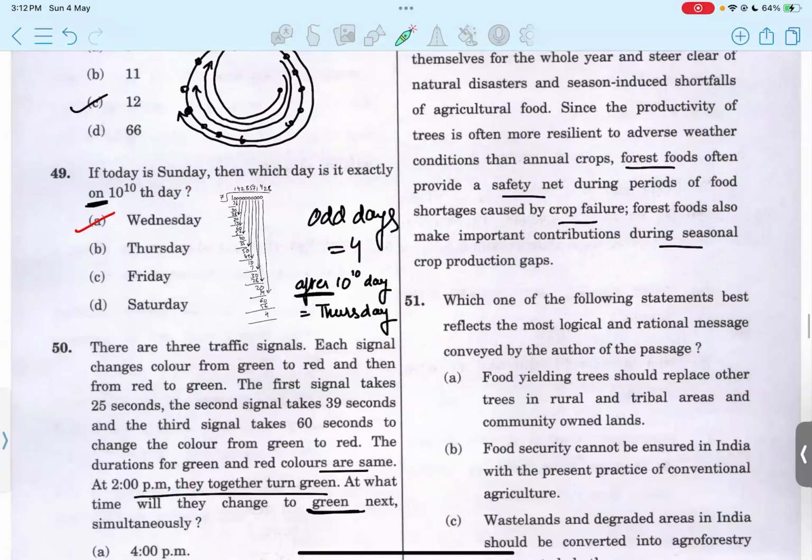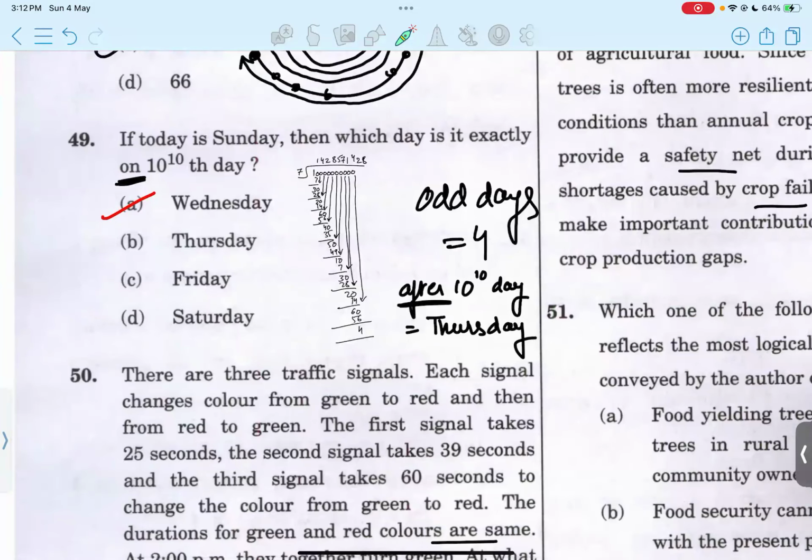Now, in this question, there's one very important detail that we need to pay attention to, in question number 49. It states that if today is Sunday, then which day is it exactly on the 10th day, which is 10 to the power 10th day. Now, in this case, it is stating exactly on this day. If it would have been after, it would be like asking us after the 10th day.